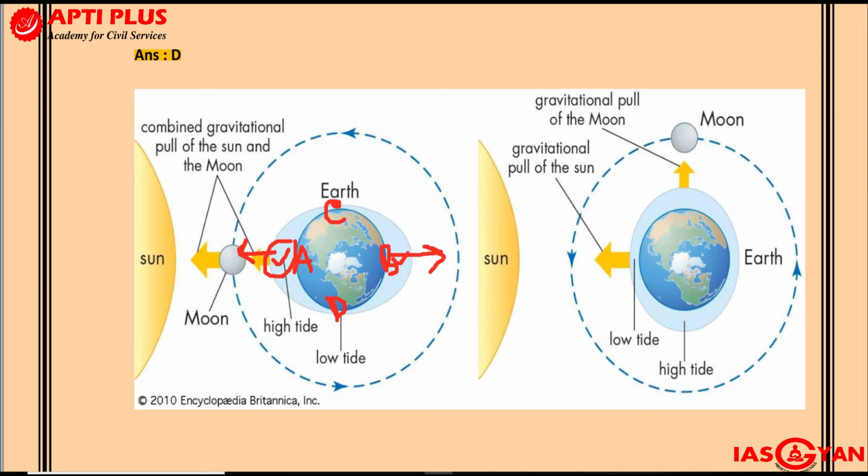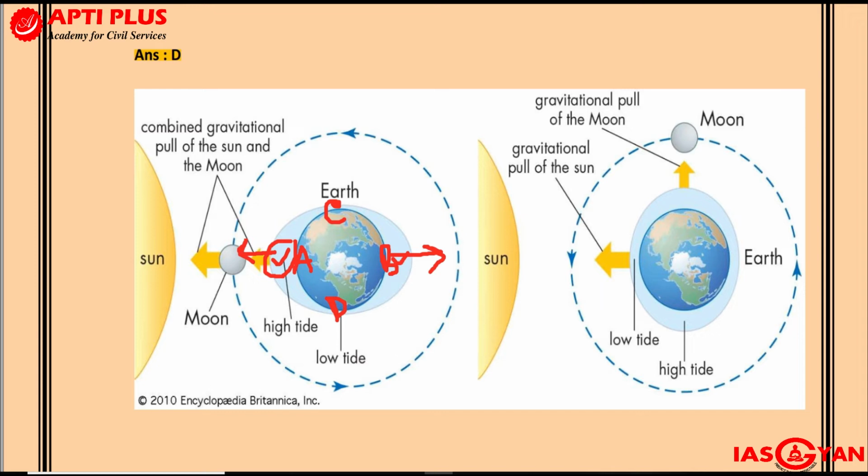This particular diagram that I have drawn is a diagram for something called spring tides. Once you go through the tide section of oceanography, you will understand the various types of tides which are there. You will have spring tides, neap tides, etc. So understand this is an example of a spring tide that we are talking about.